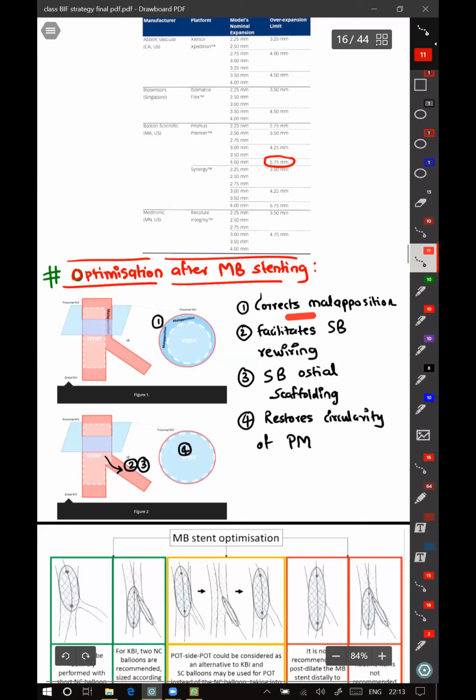So what POT does is it corrects malposition. It facilitates side branch rewiring, creating an opening for the wire to go into the side branch. It provides scaffolding to the side branch because part of your stent will protrude into the ostium of the side branch. And it restores the circularity of the proximal main vessel because your POT balloon will be circular.